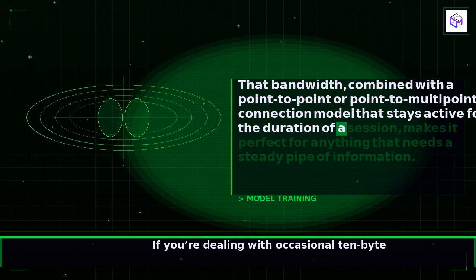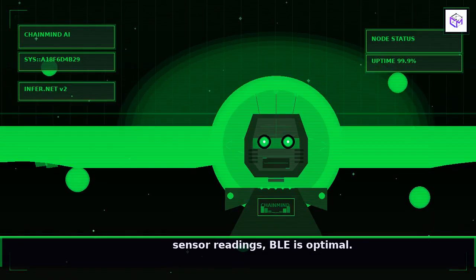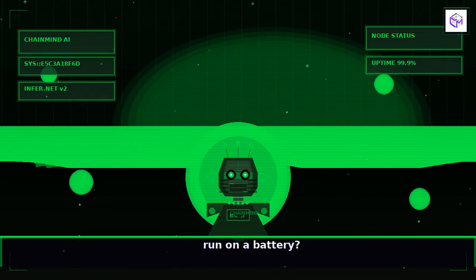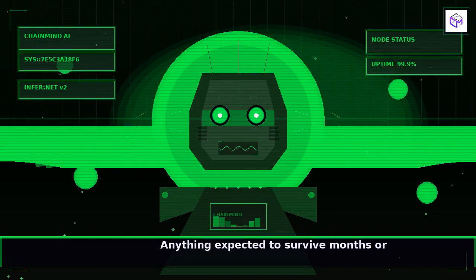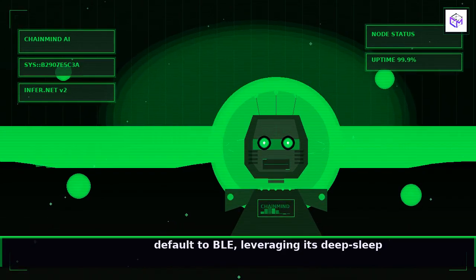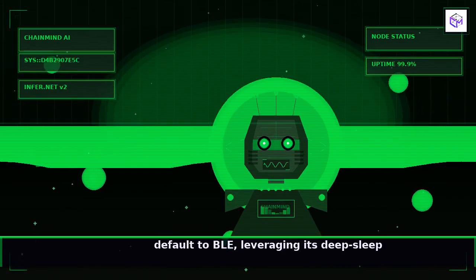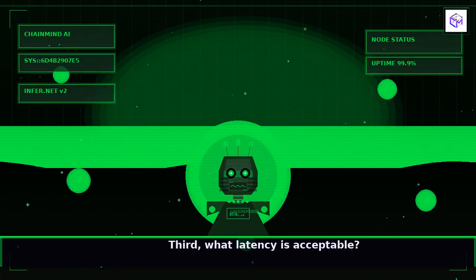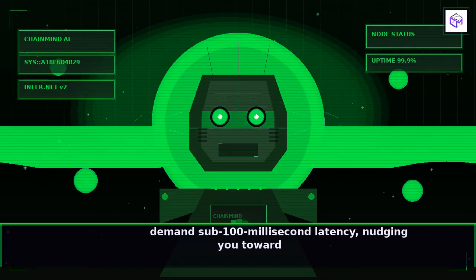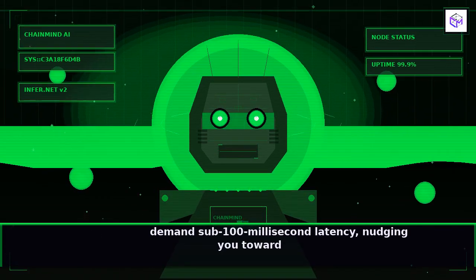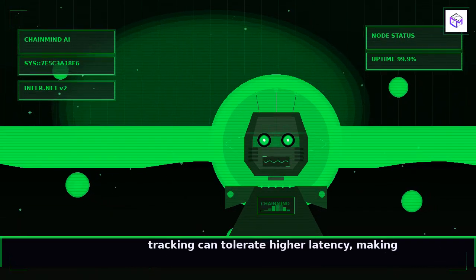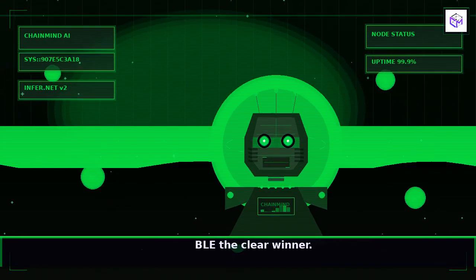Second, how long must the device run on a battery? Anything expected to survive months or years on a coin cell should default to BLE, leveraging its deep sleep capabilities and adjustable intervals. Third, what latency is acceptable? Real-time voice, gaming, or interactive media demand sub-100 millisecond latency, nudging you toward classic. Contextual notifications, environmental monitoring, or asset tracking can tolerate higher latency, making BLE the clear winner.